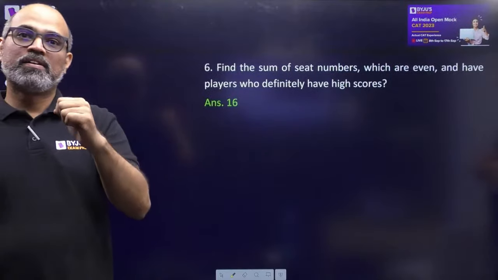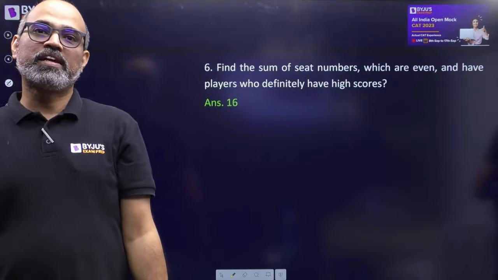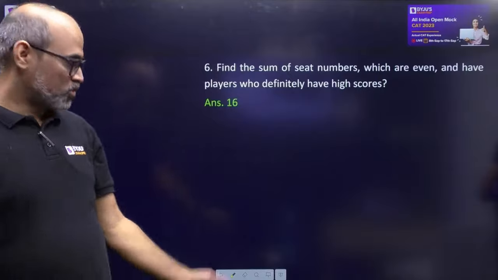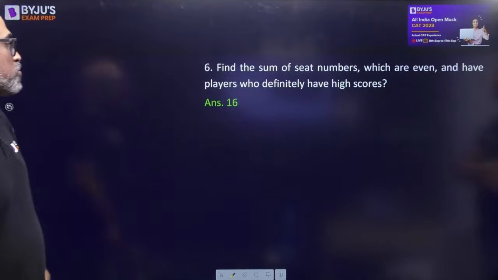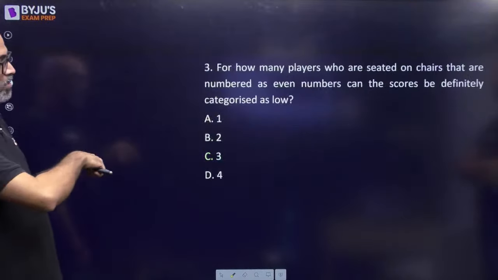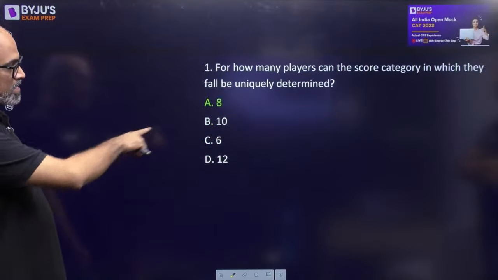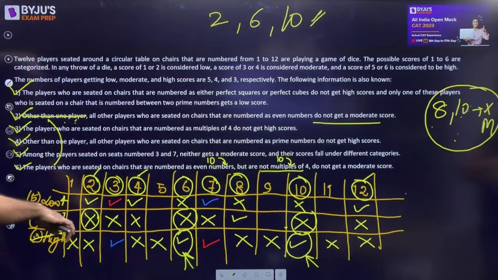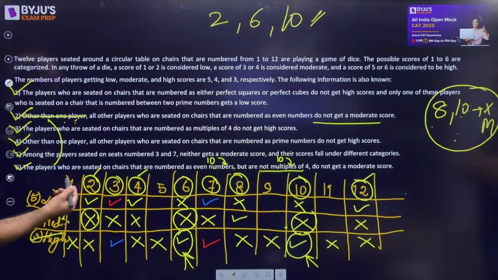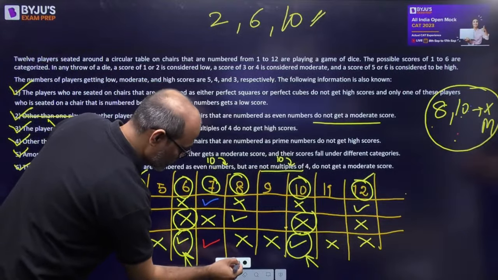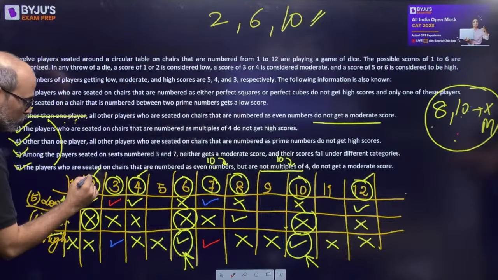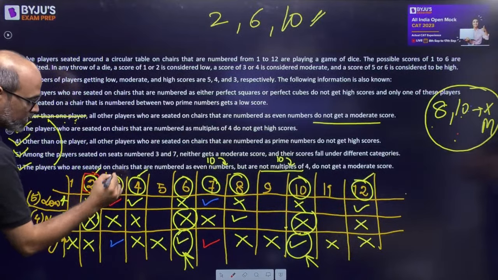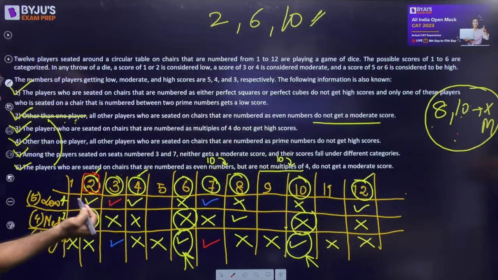If 3, 7 is not known, then the answer to the first question should not be 8, it should be 6. Let's go back. Shubham, which all types are you saying? Going back. Shubham, do we know the category of 1? No. Do we know the category of 2? Yes. So I'll use a different color, red. 2 is sure. 3 is not sure.